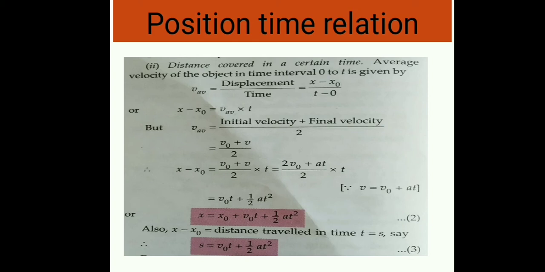Keep in mind that x minus x0 is the distance traveled in time t, and we can also replace x minus x0 by s. So our formula will be s equals v0 t plus half at squared. This is the position time relation.